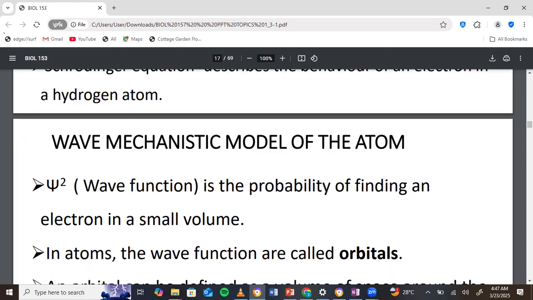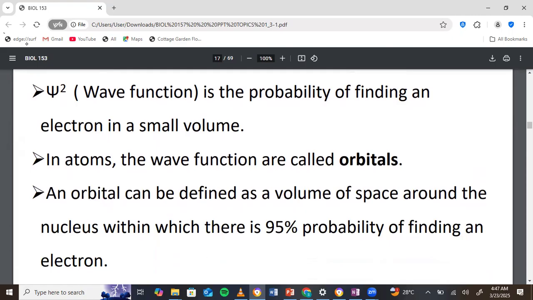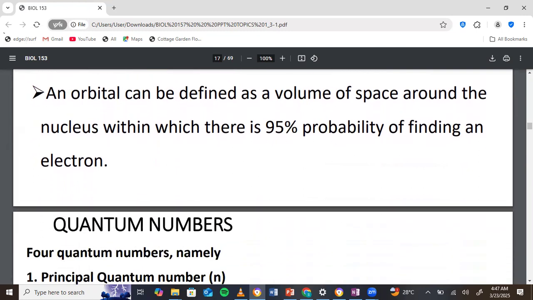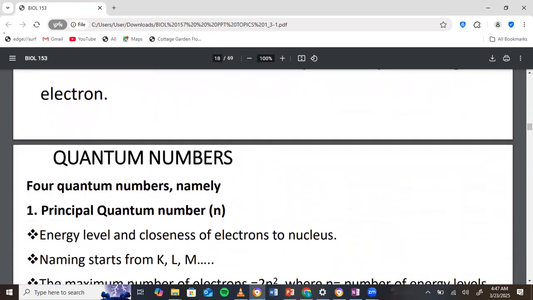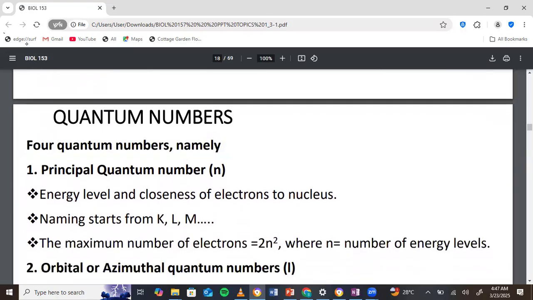That's the wave. So his wave function was called orbitals. The orbital was a volume of space around the nucleus where there's a high probability, about 95% probability, of finding electrons. So that is everything about how far we have come with respect to the scientists who contributed to the properties or the nature of the atom, as far as we can consider matter now.